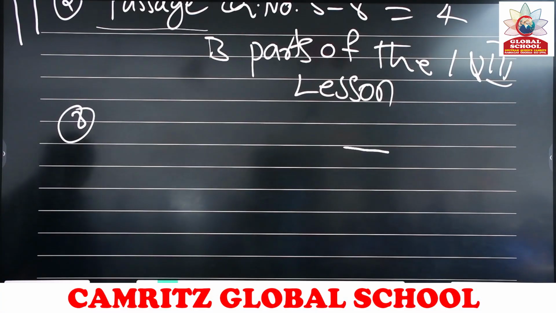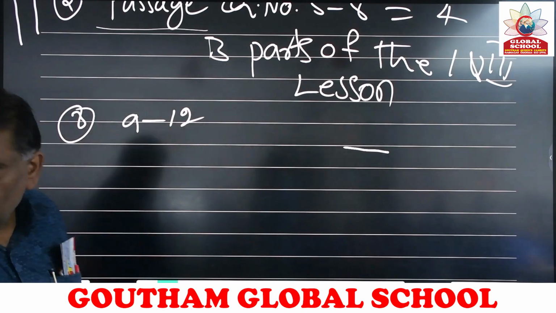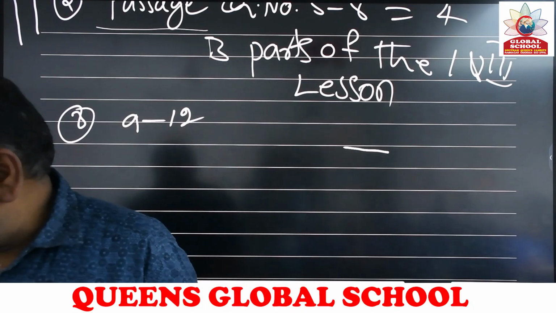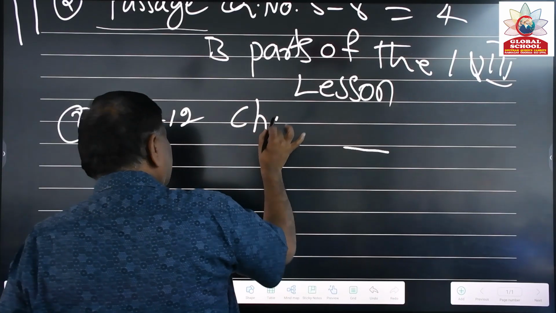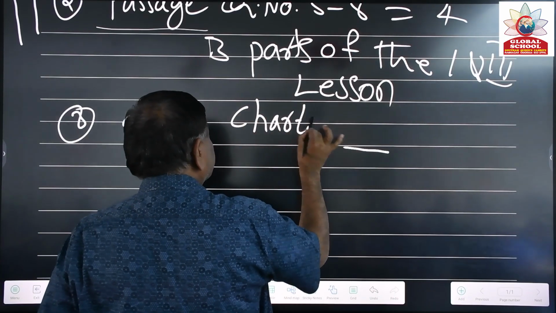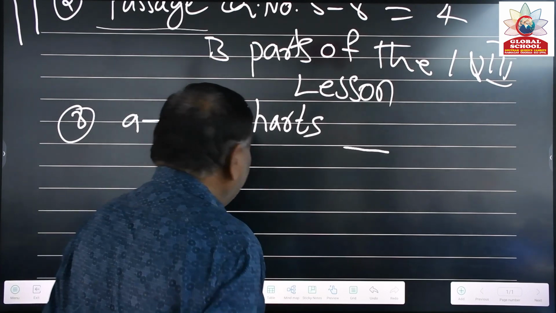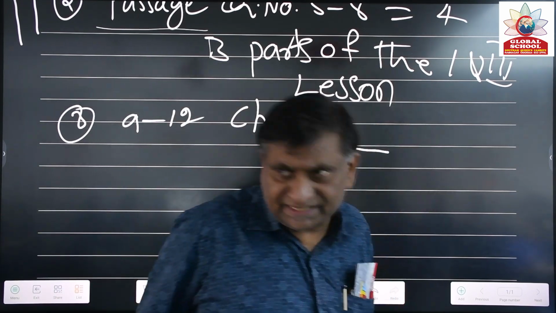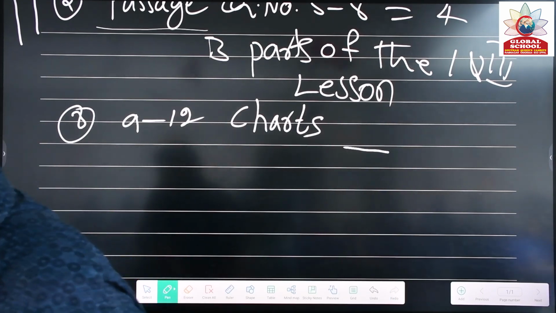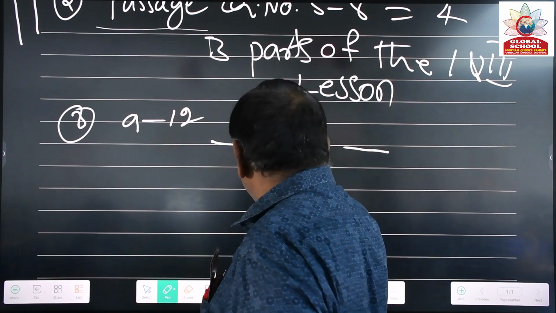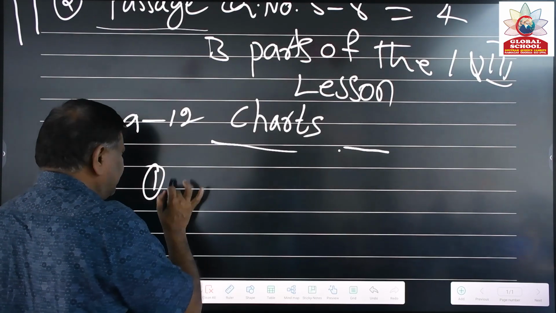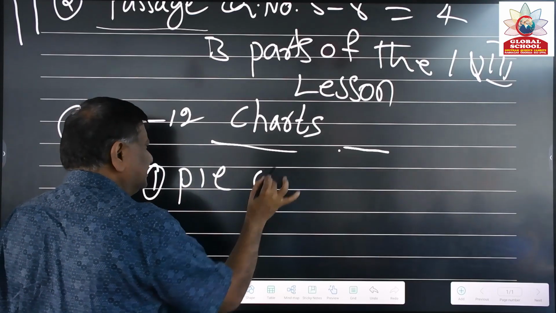Third question. The third question will start with what number? 9, 9 to 12. What is this question designed for? Charts. It's very useful and you will get good marks in this. In 9 to 12, you can easily get good marks in this section. What kind of charts will be given? Chart 1 is the pie chart.